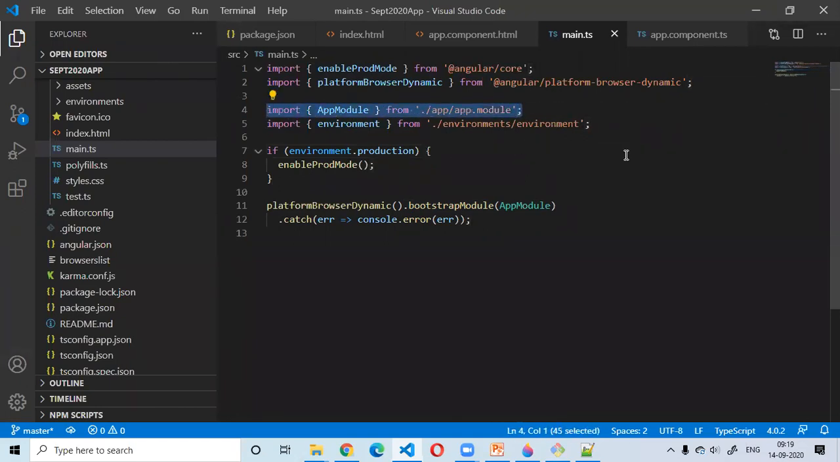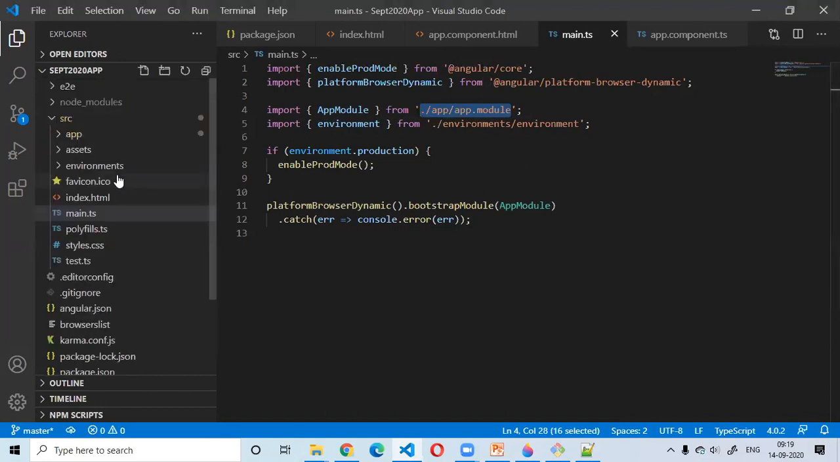So what is happening here is there is this import statement, right? I showed you what this import statement means. That means I'm directly importing an exported member from this particular path. Currently this main.ts file is a part of the source folder, right? So inside this source folder, there is going to be an app folder. Inside the app folder, there is going to be a file named app.module.